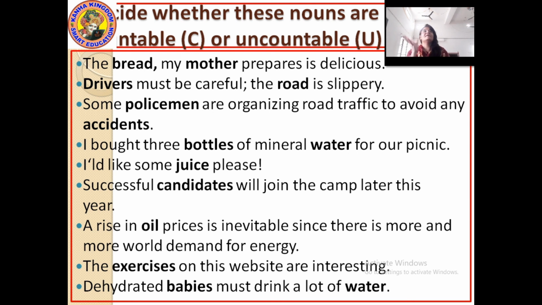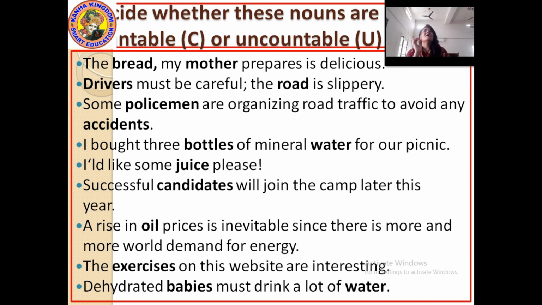Next, drivers must be careful, the road is slippery. Drivers, they are again human beings, people, persons, countable. Road, uncountable. Okay, because it is not one road, two road; roads are measured in meters and kilometers.